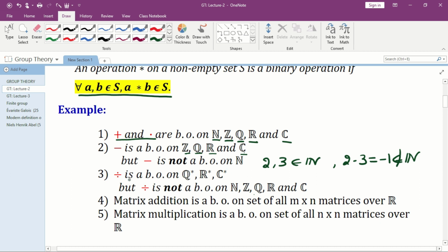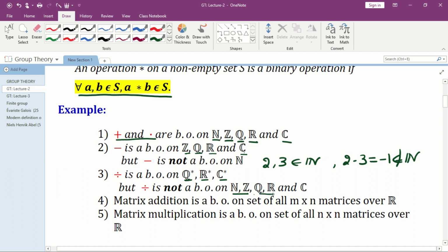The next example is that division is a binary operation on Q star. Q star means the set of all non-zero rational numbers, and similarly R star and C star. But division is not a binary operation on N, Z, Q, R, and C. Why is division not a binary operation on N and Z? Because N and Z don't contain fractions.